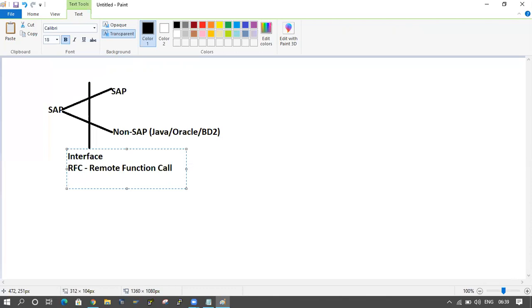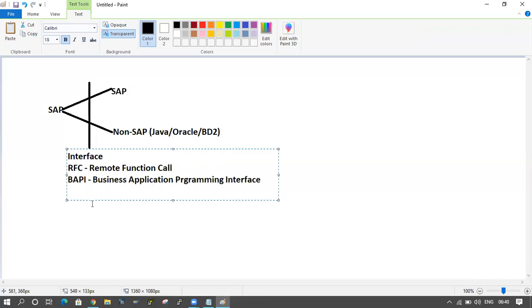And IDOC is also available. We will call it ALE IDOC.